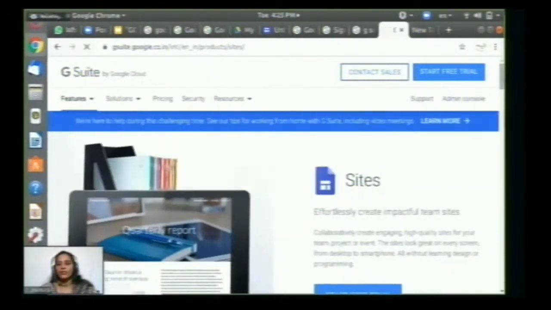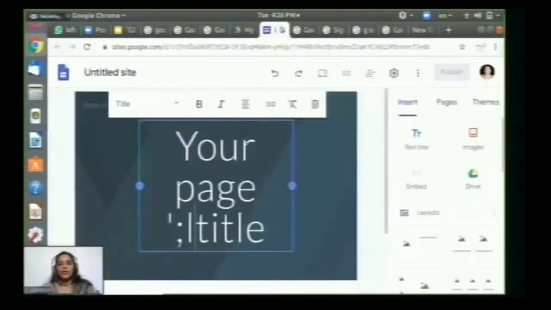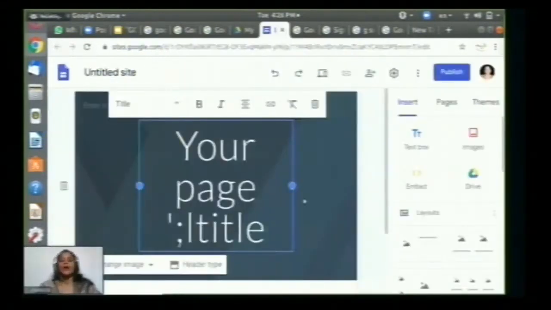This is the page that appears after the process. So let us go to the untitled site, and let us start editing or start working on our actual Google Site.